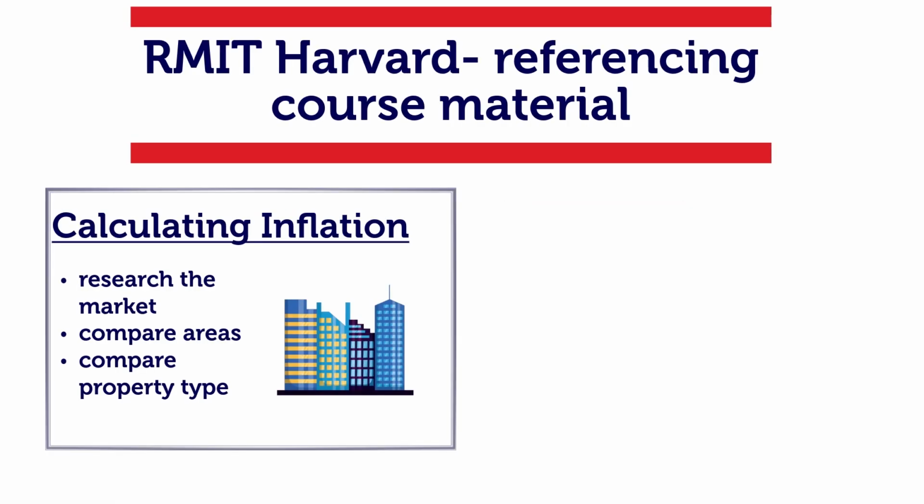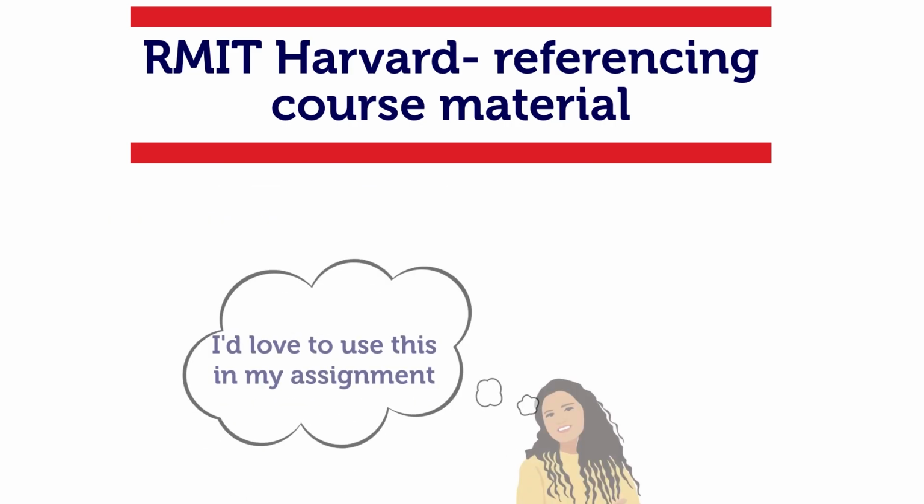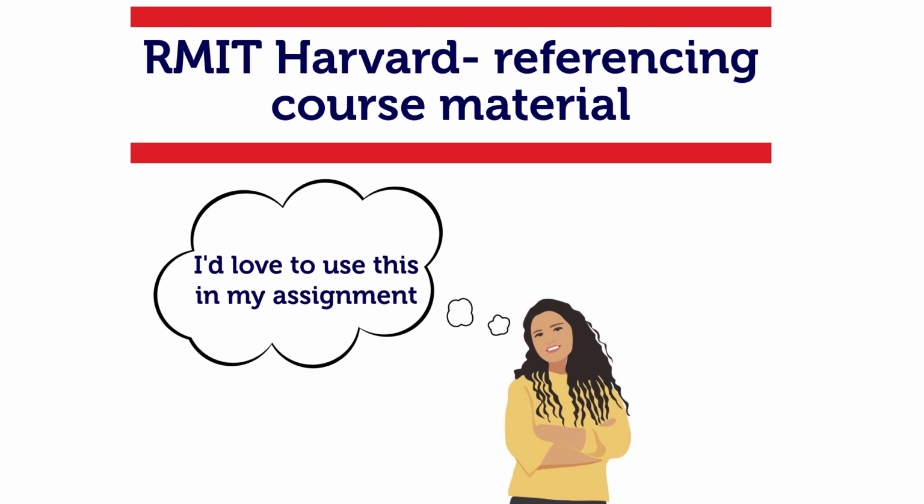Let's imagine that you're in a lecture one day and your lecturer has some important information on a PowerPoint slide, and you think, I'd love to use this in my assignment. How would you reference this? For in-text citation, you would just do what you normally do.